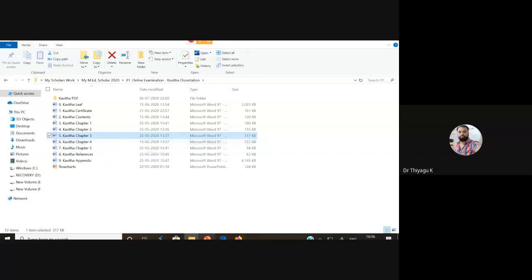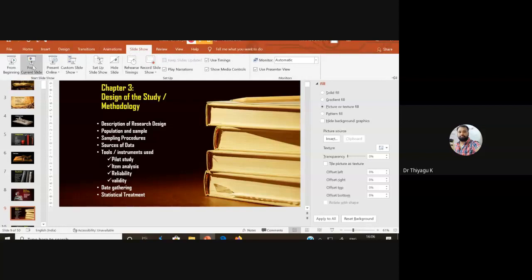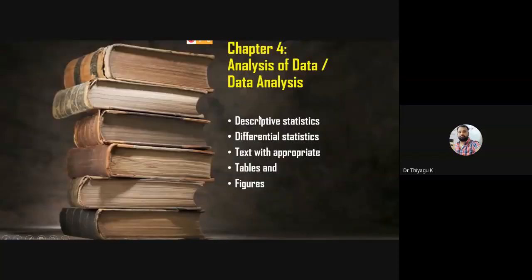The next, chapter 4. So chapter 4, what is it? Okay, what things are needed for chapter 4? Chapter 4 consists of statistical techniques like descriptive or differential statistics. Then we can go with text with appropriate tables and figures.